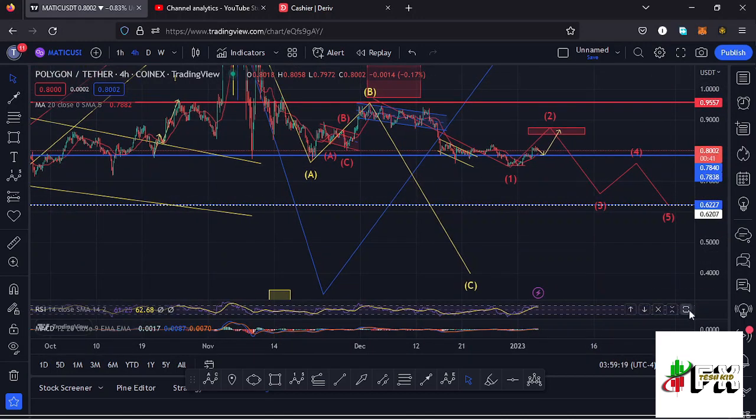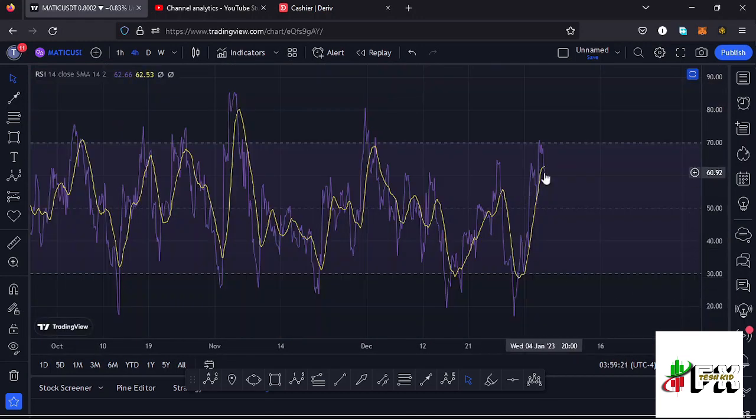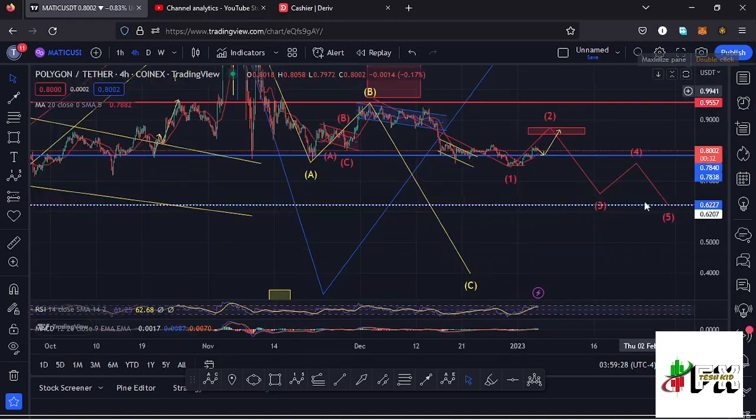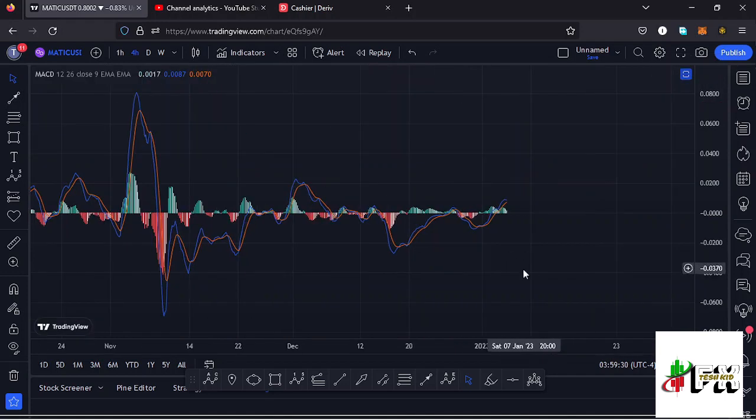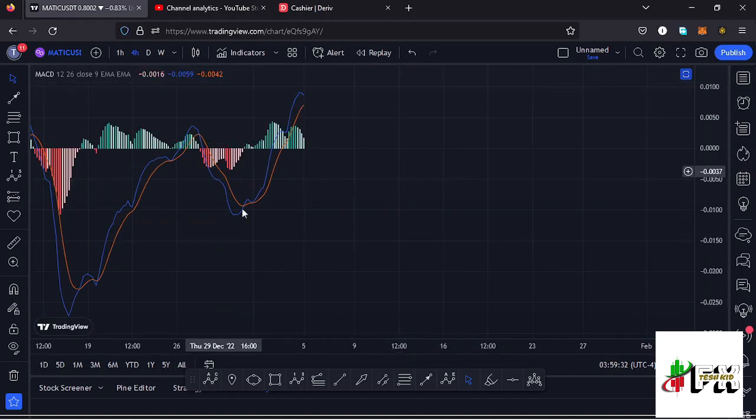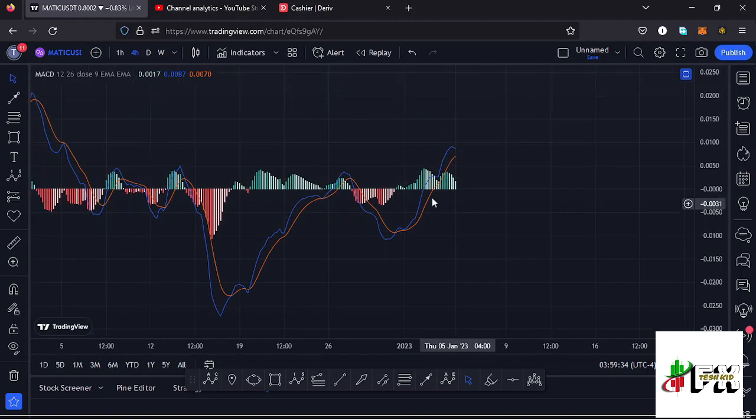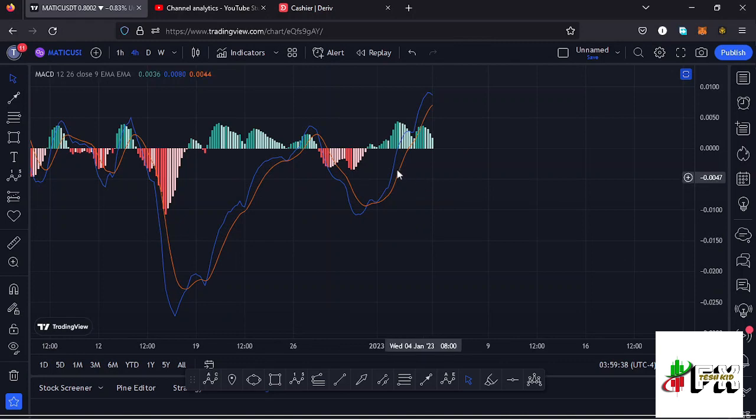Also taking a look at the indicators here on the RSI, we are trading at around the 60 mark, meaning we have massive room for us to support any movements to the upper side before we get into the overbought region. Also taking a look at the MACD, on the MACD we have printed a bullish cross, and we are also seeing a bit of a decrease in the buying momentum, and that would mean maybe we might be able to print a bearish cross.